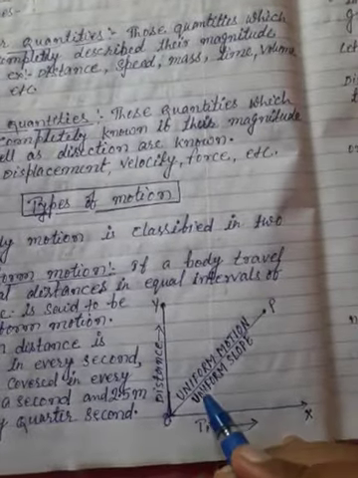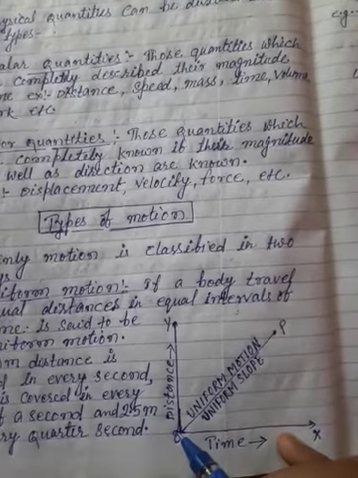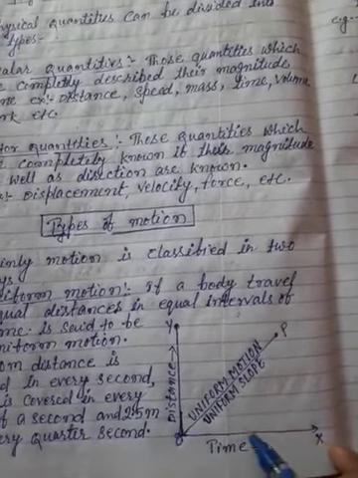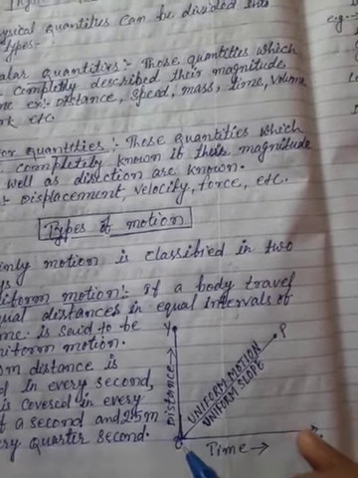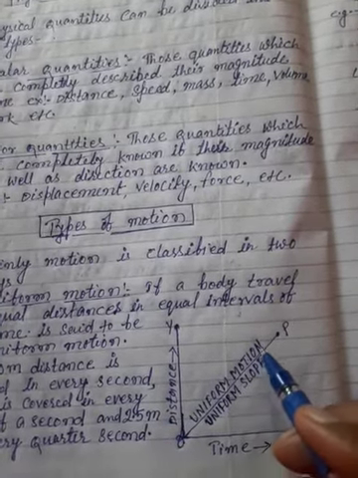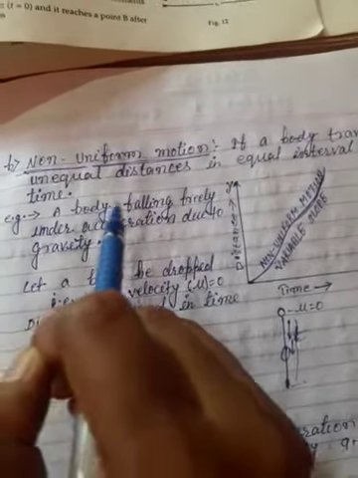Here I had mentioned the graph with a uniform slope. This shows constant speed. If the x axis denotes the time and the y axis denotes the distance, you can say the graph is a straight line.